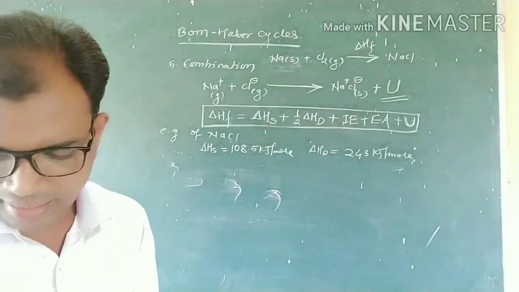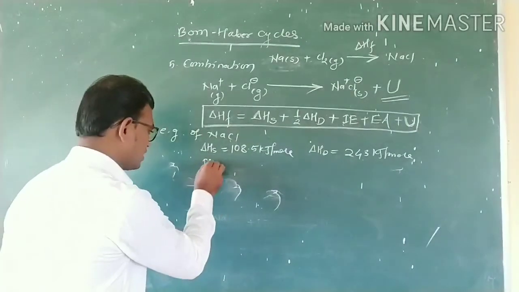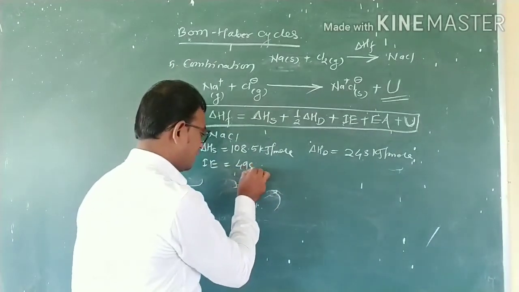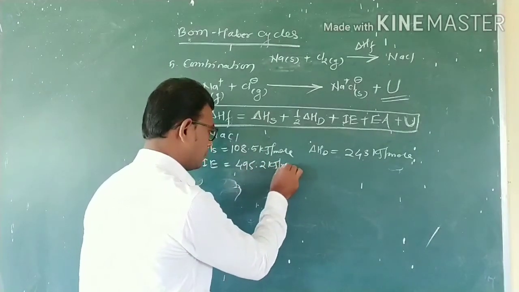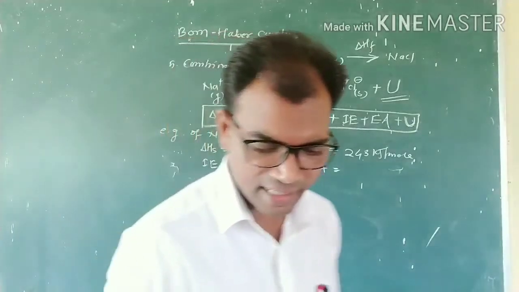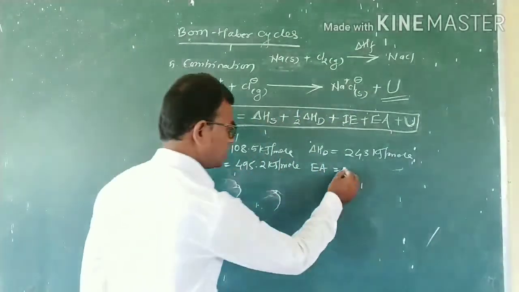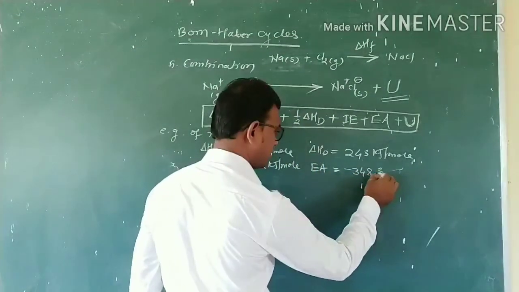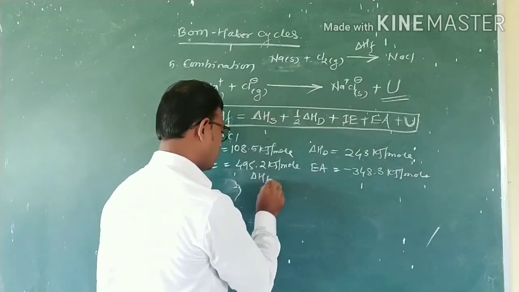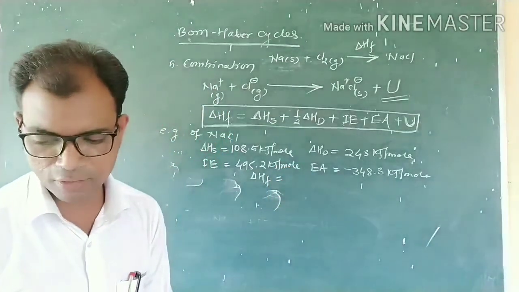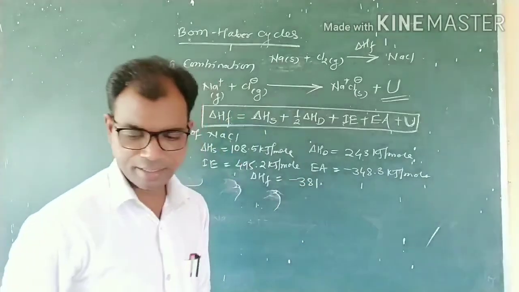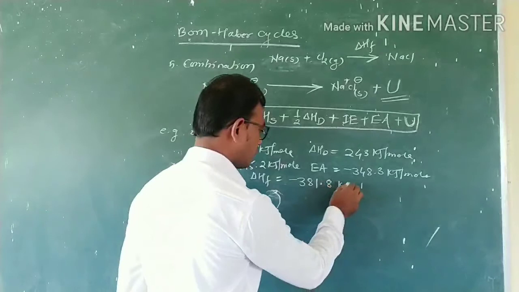The ionization energy is 495.2 kilojoule per mole. The electron affinity is minus 348.3 kilojoule per mole, and the heat of formation of the NaCl molecule is minus 381.8 kilojoule per mole.